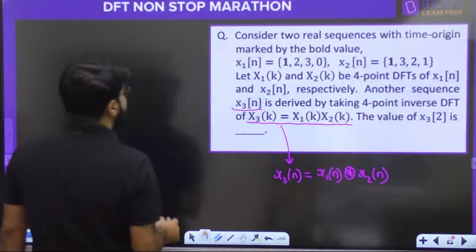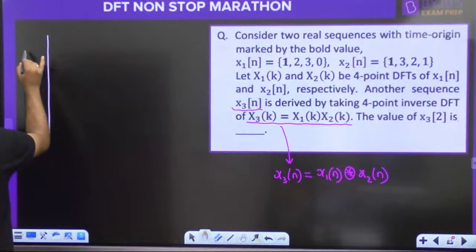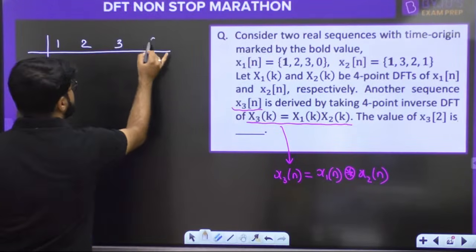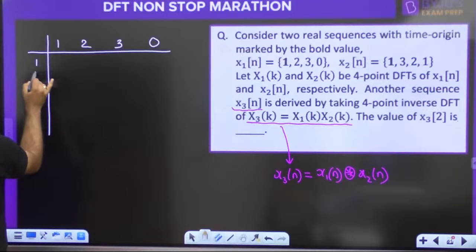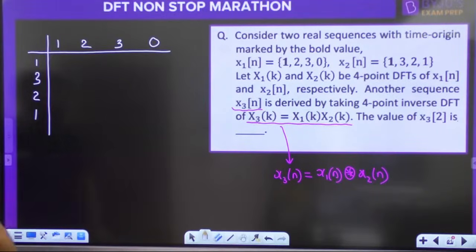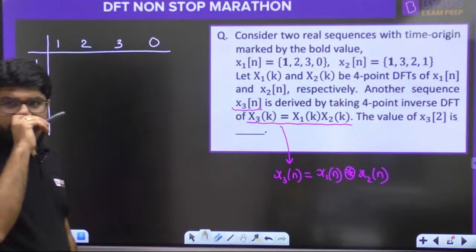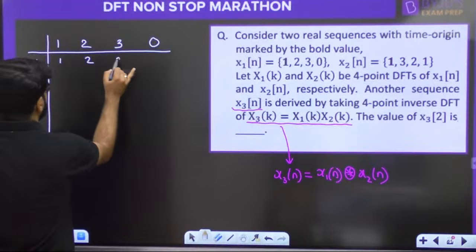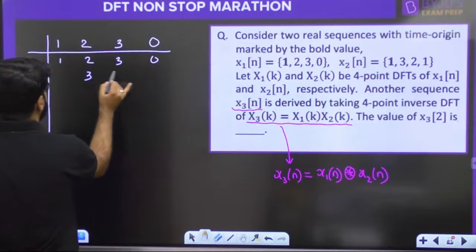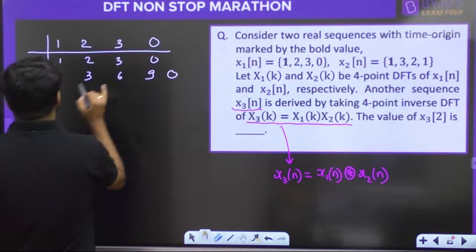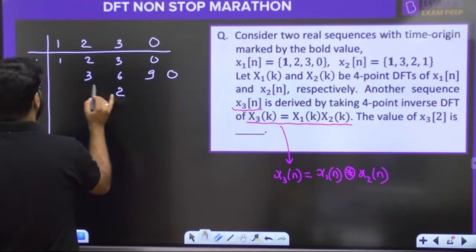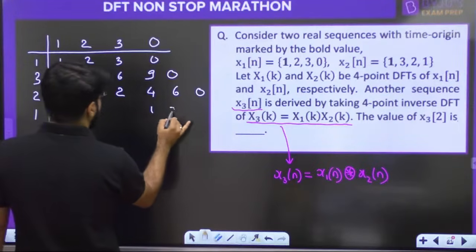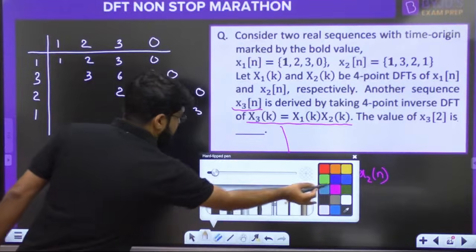So let us start doing the circular convolution here. What is it? 1, 2, 3, 0. It has been zero padded actually, 1, 3, 2, 1, to make the lengths the same, as some of you asked in the middle. Now multiply by 1: 1 2 3 0. Multiply by 3: 3 2s are 6, 3 3s are 9, and then 0. Multiply by 2: 2 1s are 2, 2 2s are 4, 2 3s are 6, and then 0. And then again 1: 1 2 3 and 0.